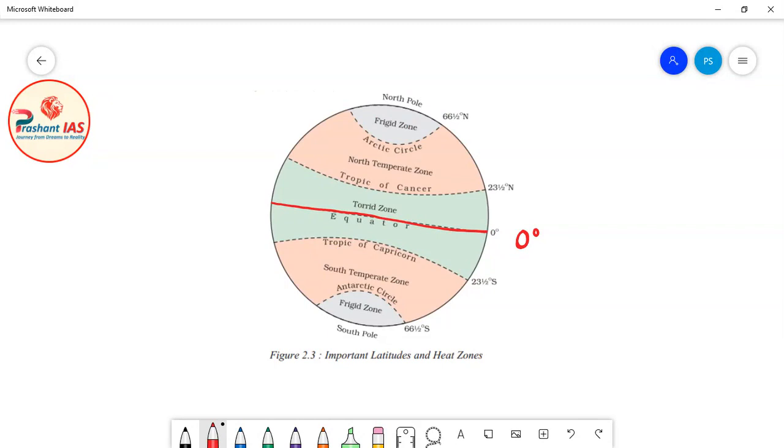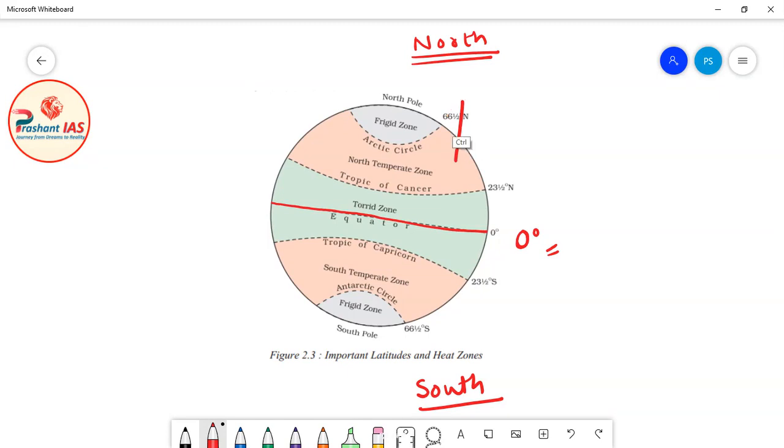So friends, now we will say that this is the north direction, because we are taking the reference of equator. I told you in the beginning of this lecture that we take equator as the reference latitude. Reference latitude means we calculate other latitudes by taking the reference of this 0 degree latitude, the equator. So this is the north direction and this is the south direction. This is the south of equator and this is the north of equator.